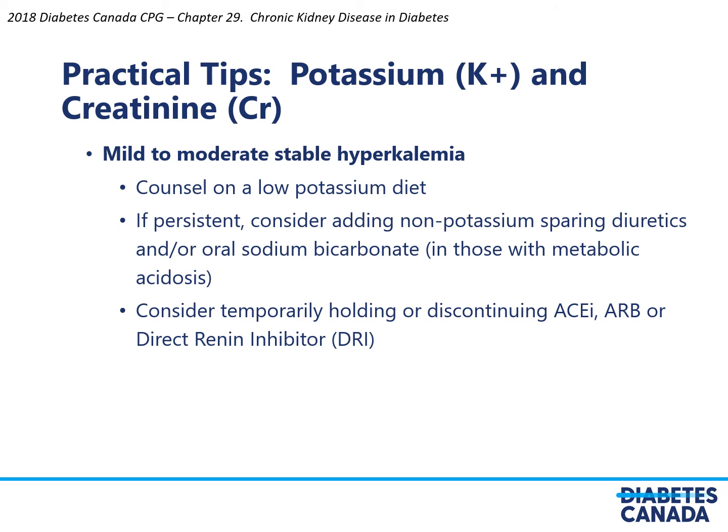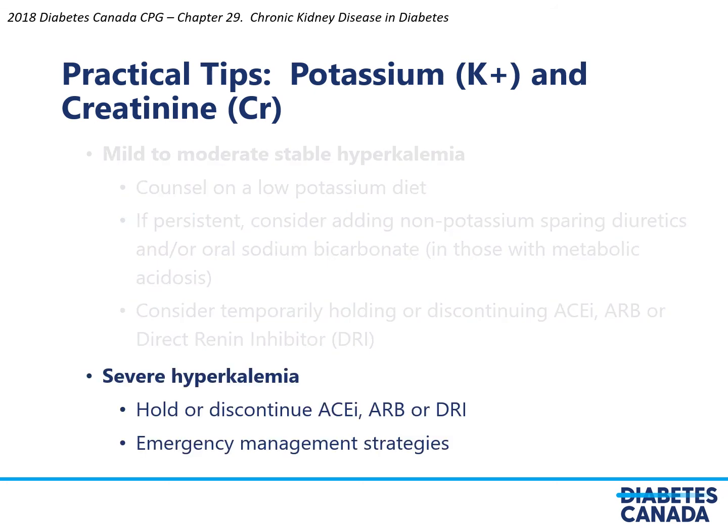Mild to moderate stable hyperkalemia should be treated through counseling on a low potassium diet, and if it remains persistent, consider adding non-potassium sparing diuretics and/or oral sodium bicarbonate in those with metabolic acidosis. Consider temporarily holding or discontinuing ACE inhibitor, ARB, or direct renin inhibitor. In the case of severe hyperkalemia, hold or discontinue the ACE inhibitor, ARB, or direct renin inhibitor, and emergency management strategies should be implemented.